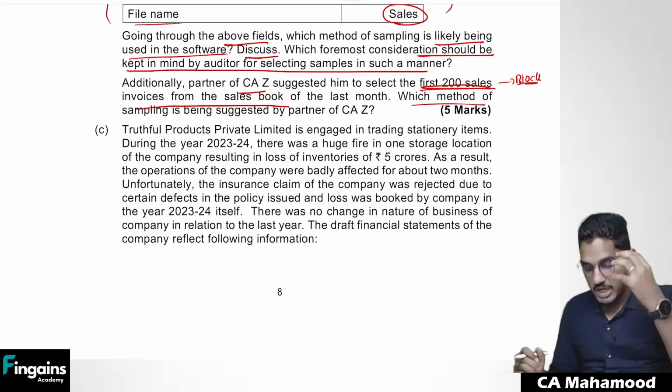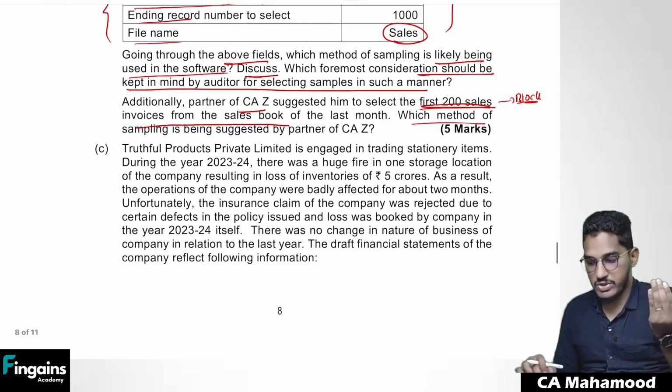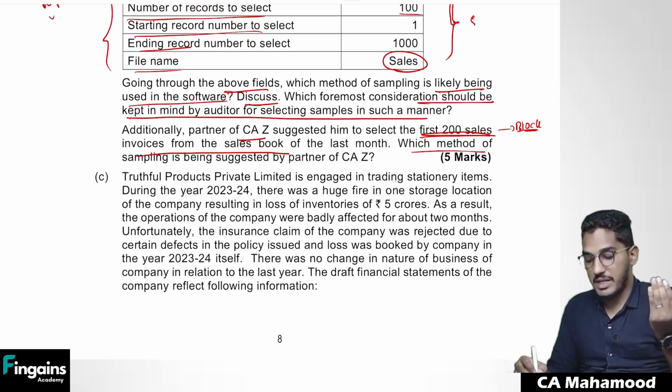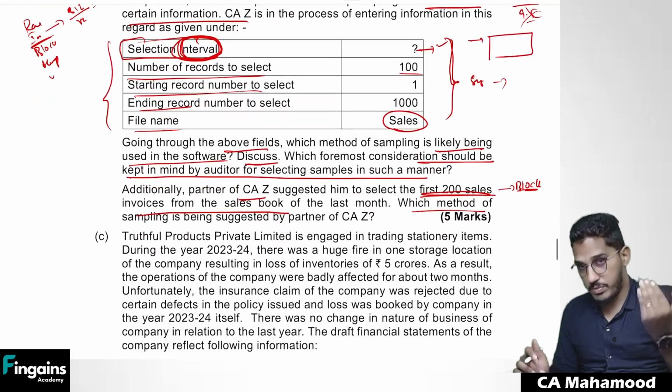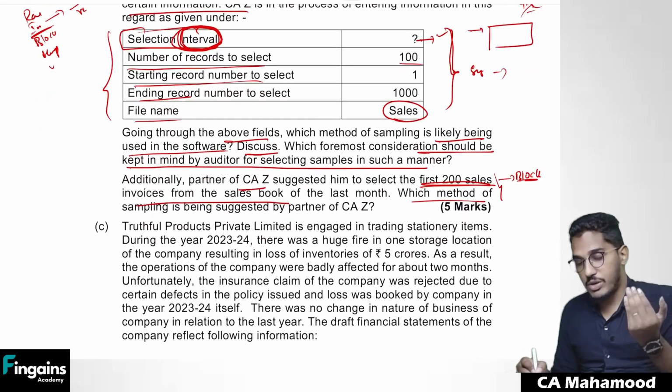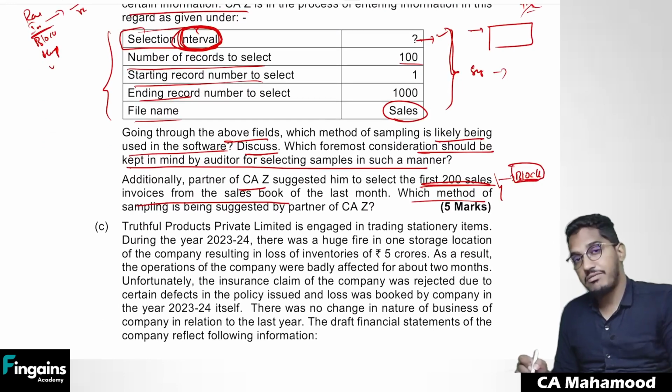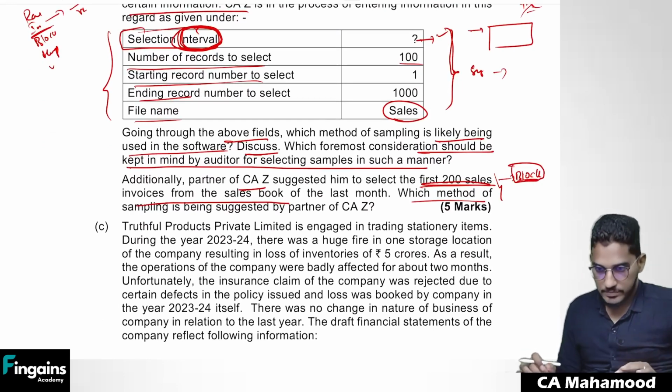So many questions are there in this main question. In this one single question, there are so many sub questions. First they are asking about systematic sampling and interval sampling. They are asking you to elaborate that, and when using this interval sampling, what precautions you have to take. Then they told one more approach. In that also they are asking you to identify what method of sampling it is.